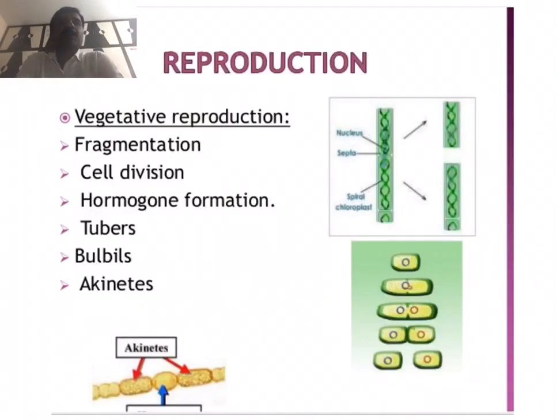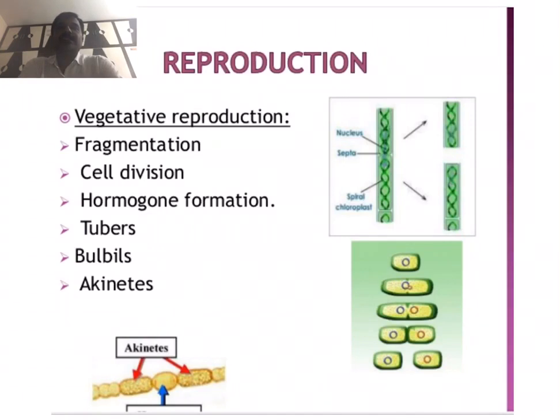Next, reproduction in algae. Generally, algal species undergo three types of reproduction: one is vegetative, second is asexual, and third is sexual reproduction. First, we see vegetative reproduction.